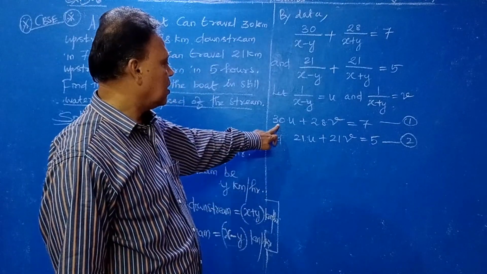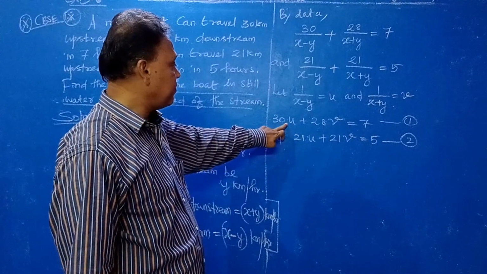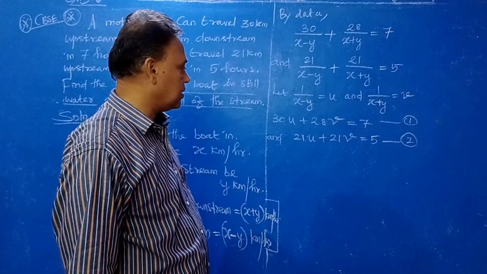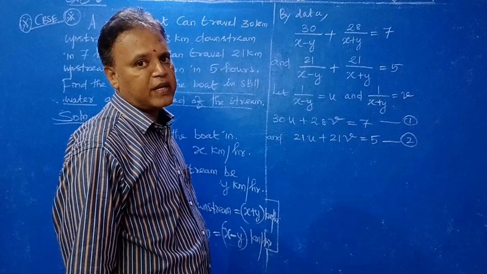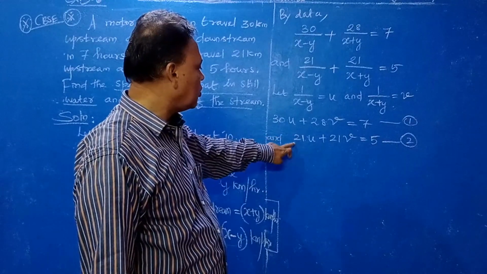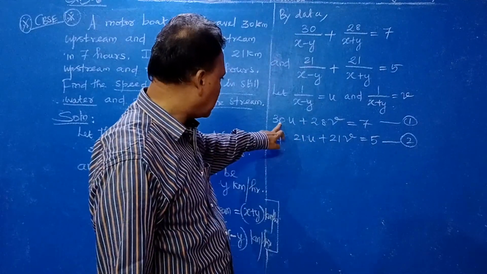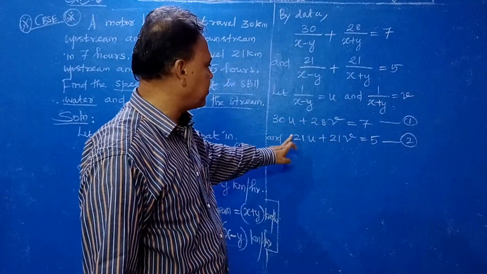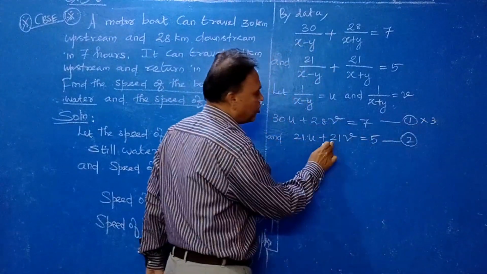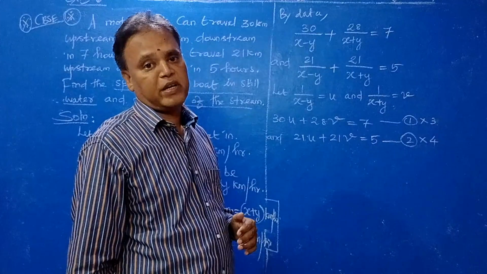Here you have to make the coefficients the same. How will you make? By multiplying you can make easily. So you can easily solve this by the elimination method. You compare the u coefficients and v coefficients. Here 28 is there, 28 into 3 gives 84. Here 21 into 4 gives 84. So the v coefficients we can easily make the same.